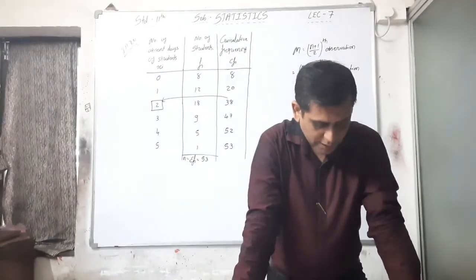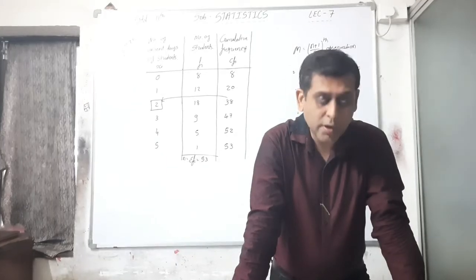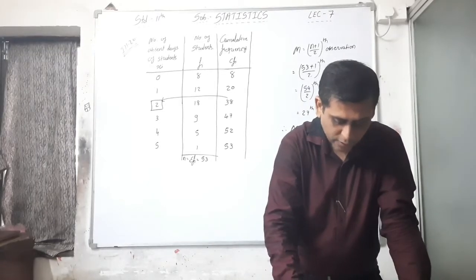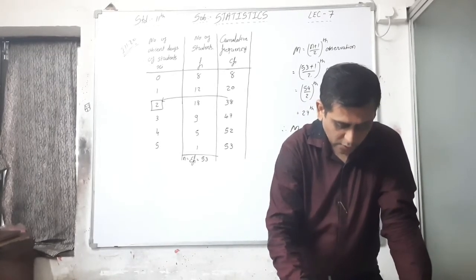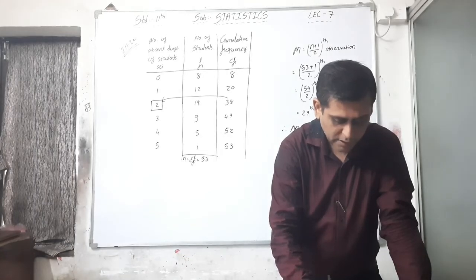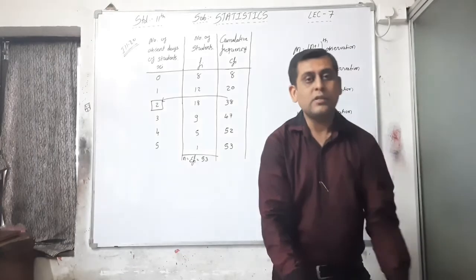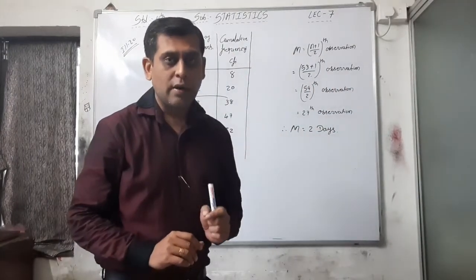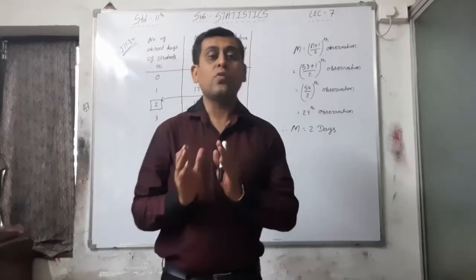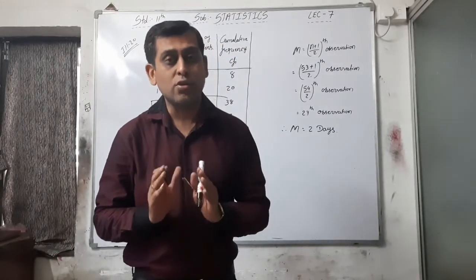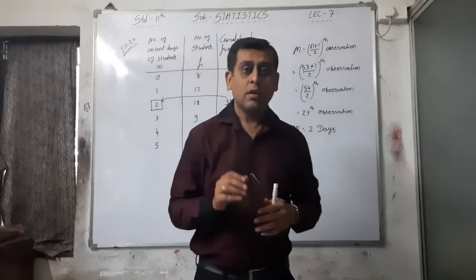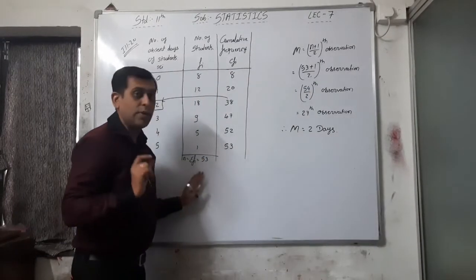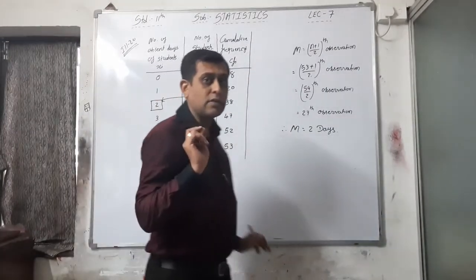Okay, now the next one, illustration number 21. The time required for typing a report by different typists is given in the following data. Find the median typing time using it. See here, I told you that the formula is only one, right? But the style of the questions will be different in different illustrations. Here in this illustration, n is equal to 53. That is the odd one, right? It is an odd number.